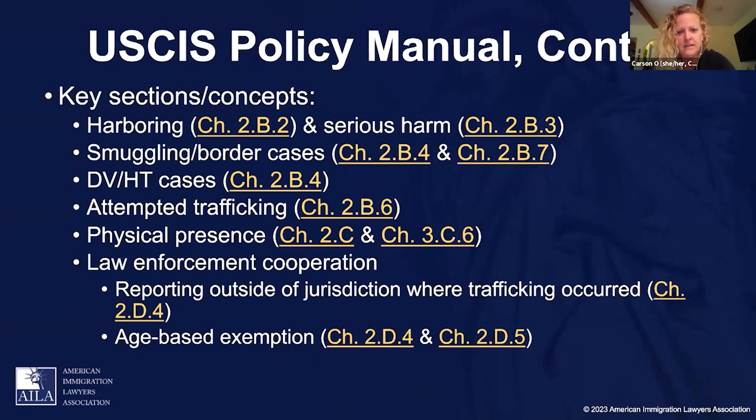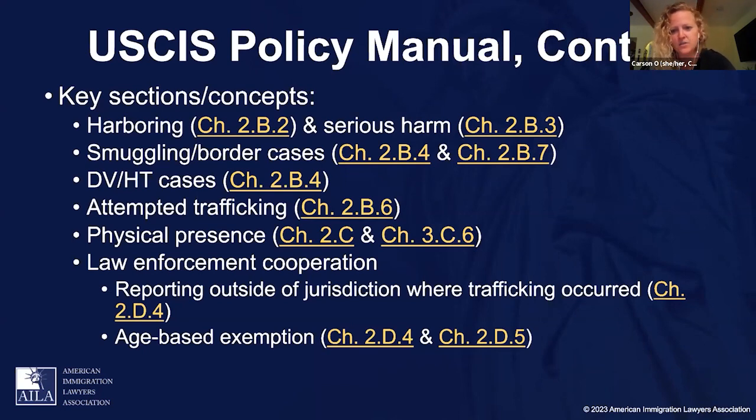The manual confirms that trafficking can occur in the context of an intimate partner relationship, and it indicates USCIS's view that the focus of DVHT analysis is whether the abusive partner intended to place the victim in a condition of servitude. The manual clarifies that an applicant can file a T visa on the basis of an attempted trafficking scheme where there were no labor or services completed due to some interruption, like an escape. It includes some important sections on physical presence, as Erica already mentioned.